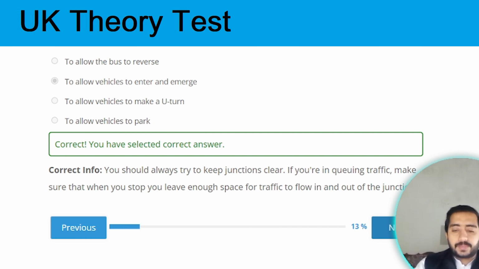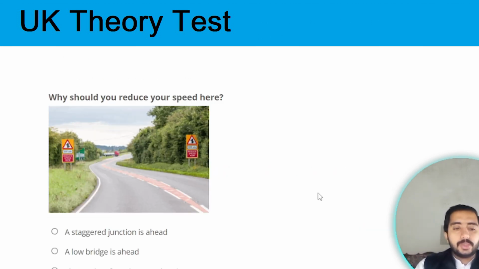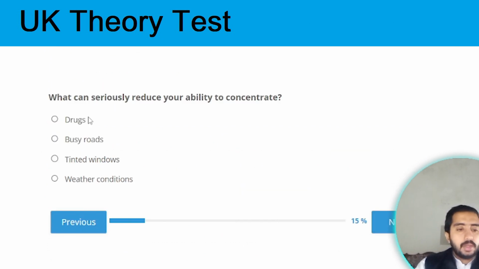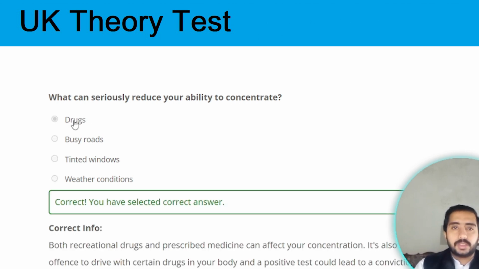Next question. Why should you reduce your speed here? The correct answer is a staggered junction is ahead. Option A is the correct one. Next question. What can seriously reduce your ability to concentrate? Drugs can reduce your ability of concentration. Option A is the correct one.